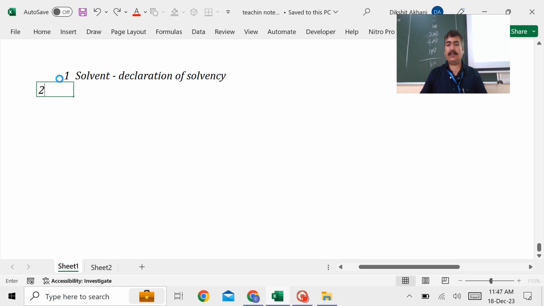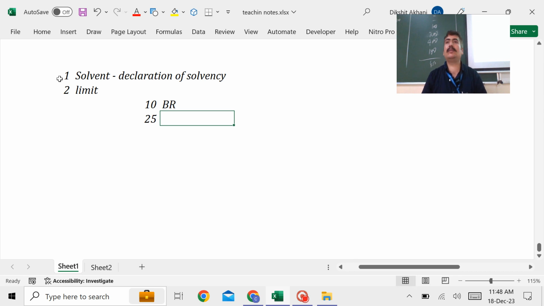After that, guys, how to do this? Like, what is the limit? Let's understand what the limit is over here. The limit has two variants, 10% and 25%. If the directors alone want to go ahead, students, then the limit is 10%. That means up to 10% the buyback is possible just by passing a board resolution. Board meeting, decision, board resolution. But what if the company wants to go for a buyback of more than 10% but up to 25%? Then you have to go with a special resolution.